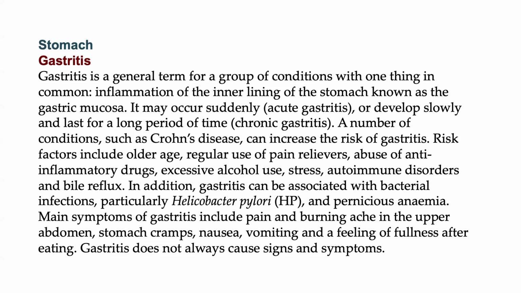Risk factors include older age, regular use of pain relievers, abuse of anti-inflammatory drugs, excessive alcohol use, stress, autoimmune disorders, and bile reflux. In addition, gastritis can be associated with bacterial infections, particularly Helicobacter pylori and pernicious anemia. Main symptoms of gastritis include pain and burning ache in the upper abdomen, stomach cramps, nausea, vomiting, and a feeling of fullness after eating. Gastritis does not always cause signs and symptoms.